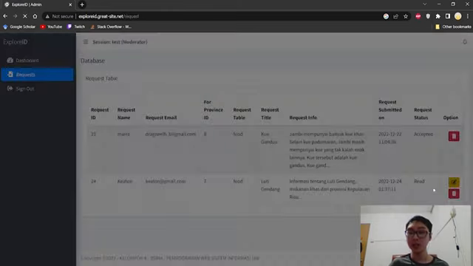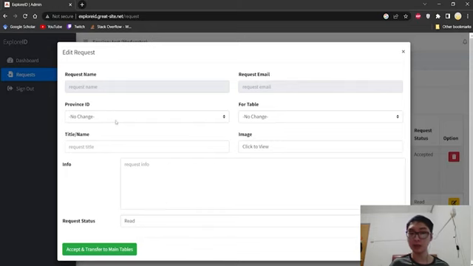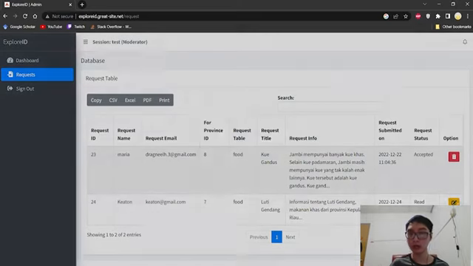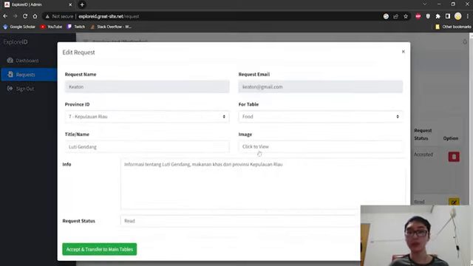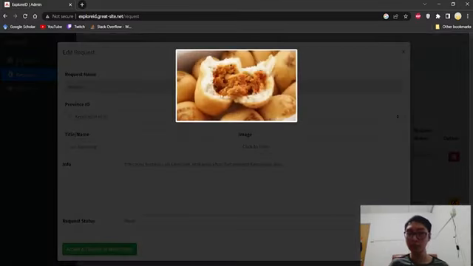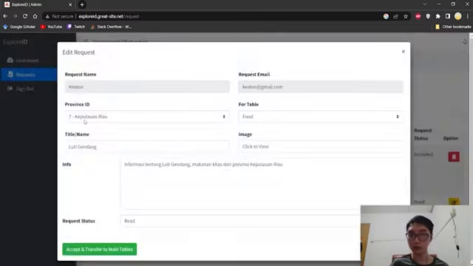So when you want to accept this, let's say for example, this is going to go to ID7, which is basically Kepulauan Riau. So let's say the image, for example, is like this, and then it's going to go to food for Kepulauan Riau. Let's say we accept and transfer it to the main table.